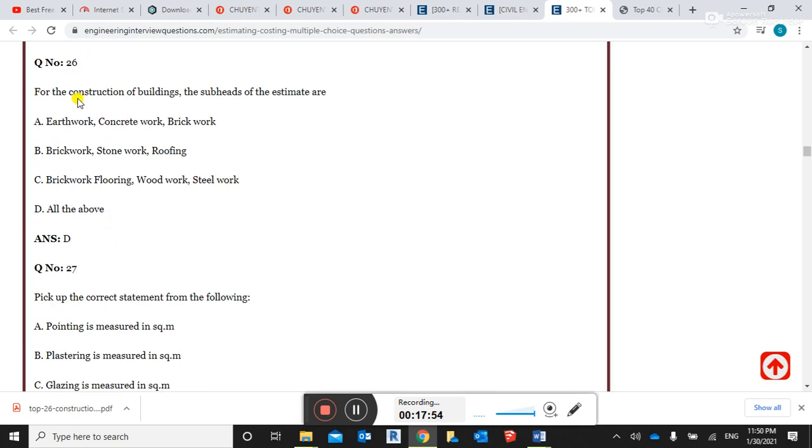For the construction of the building, the subheads of the estimate are earthwork, concrete, brick wall. Yes, this is a very logic and simple question, guys. This is the right answer. Brick wall, stonework, roofing. Right, this is also right. Brick flooring, woodwork, steelwork. Right answer: all of the above, guys.